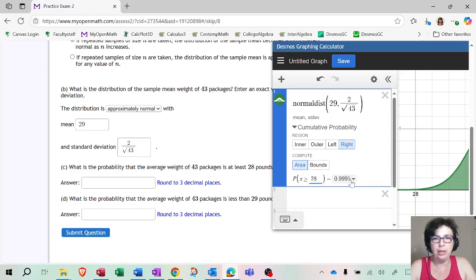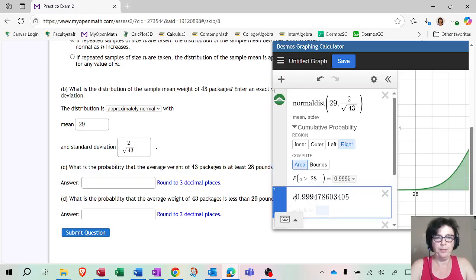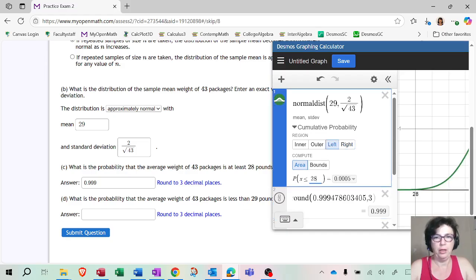Because it shows me 4 decimal places, I'm going to click on the snapshot, and it'll probably be equal to 1. Okay, so close to 1, it's 0.9999. We'll see if it accepts that. Sometimes there is just a little rounding problem. Then we have less than 29, so that would be left. And for 29, that should just be 0.5 because that's half of it. Okay, so let's take a look.